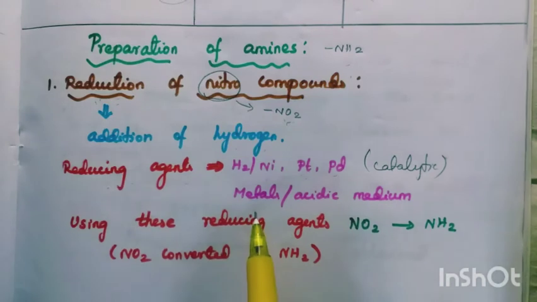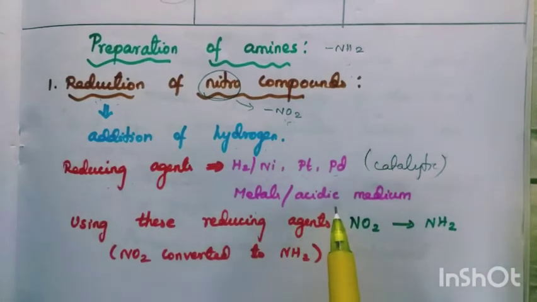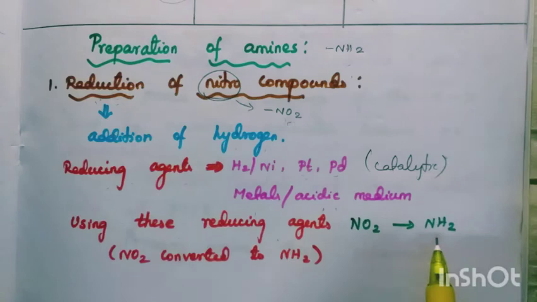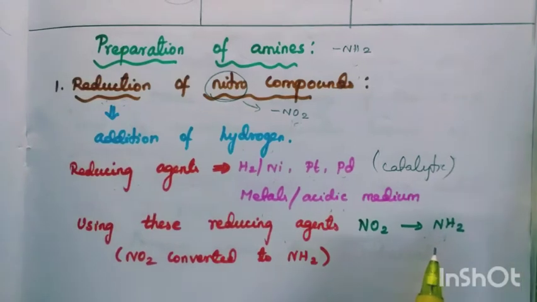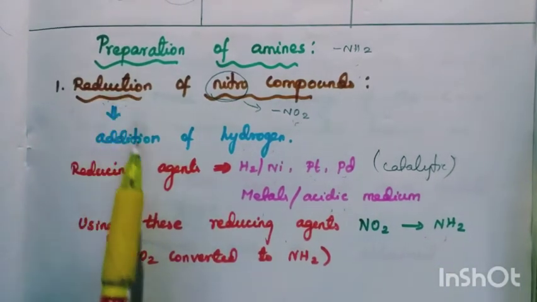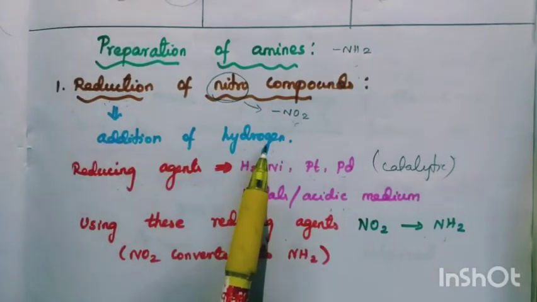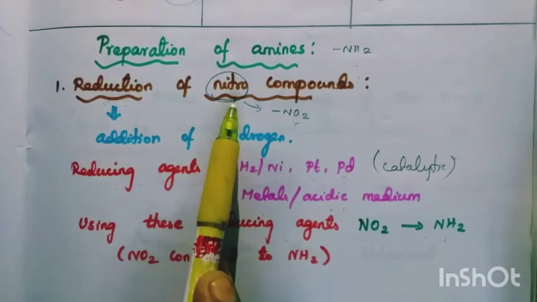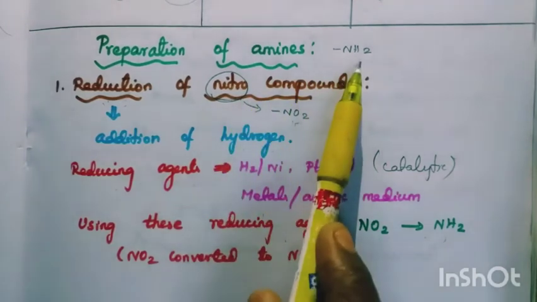And metals in acidic medium, or lithium aluminum hydride, like that also. So using these reducing agents, the NO2 group is converted to NH2. Reduction means addition of hydrogen or removal of oxygen. We are going to reduce the NO2 group to the NH2 group.